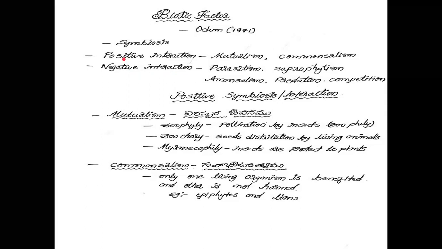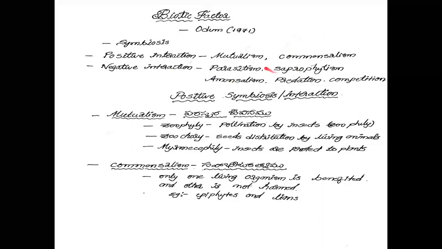In positive interaction, mutualism and commensalism are present. In negative interaction, or negative symbiosis, parasitism, saprophytism, amensalism, predation, and competition are present.